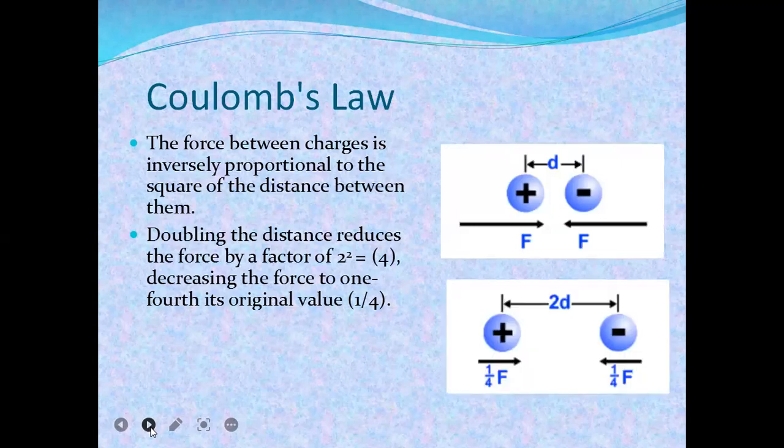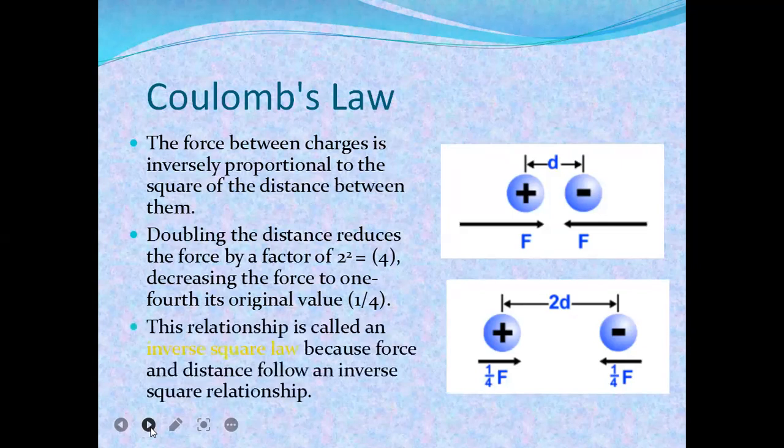If distance is doubled, then force becomes 1/4. Remember this by Coulomb's law. The relationship is an inverse square law because force and distance follow an inverse square relationship.